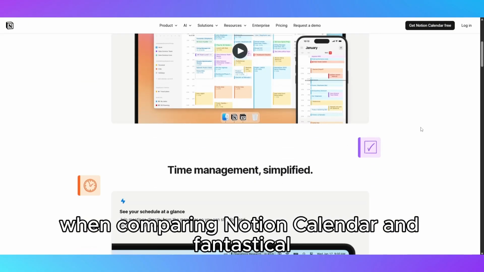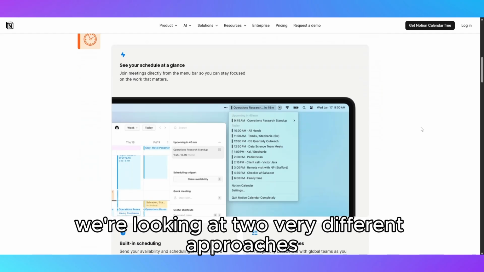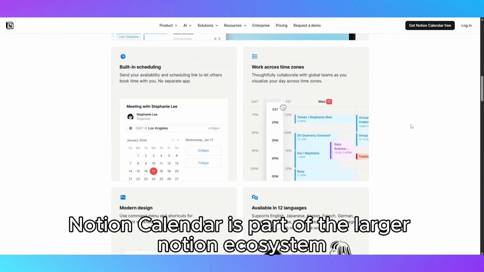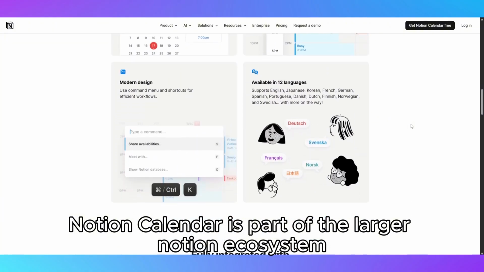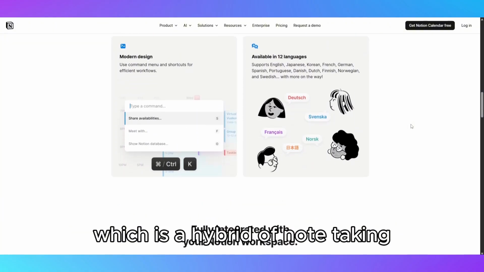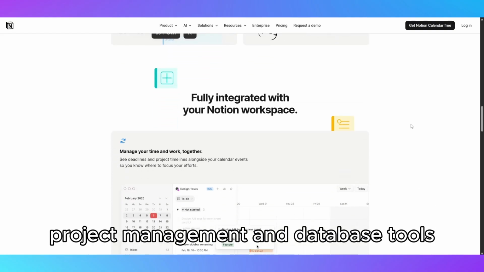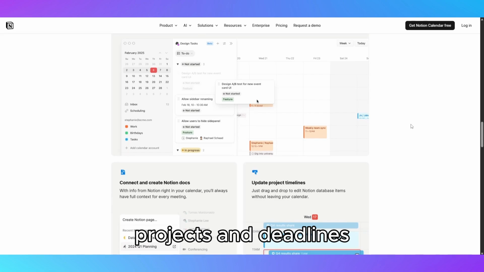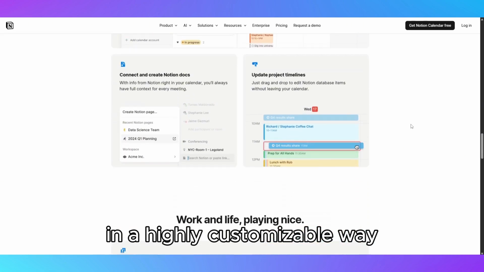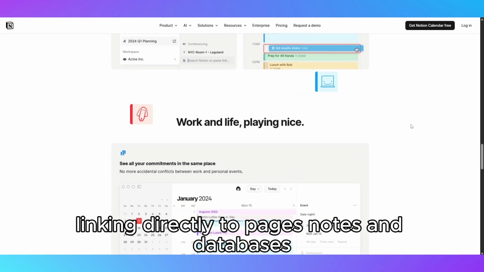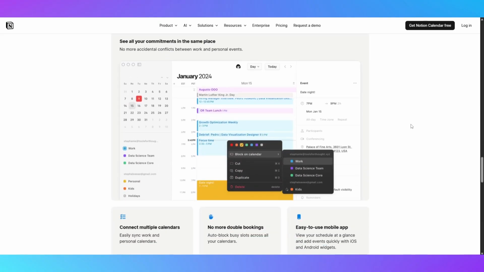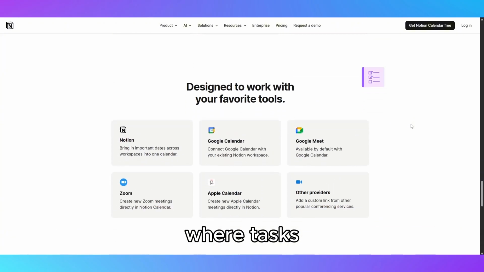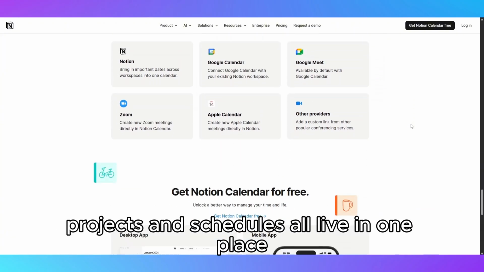When comparing Notion Calendar and Fantastical, we're looking at two very different approaches to calendar management on Mac. Notion Calendar is part of the larger Notion ecosystem, which is a hybrid of note-taking, project management, and database tools. Its calendar view allows you to organize tasks, projects, and deadlines in a highly customizable way, linking directly to pages, notes, and databases. This makes it ideal for users who want a centralized productivity hub where tasks, projects, and schedules all live in one place.